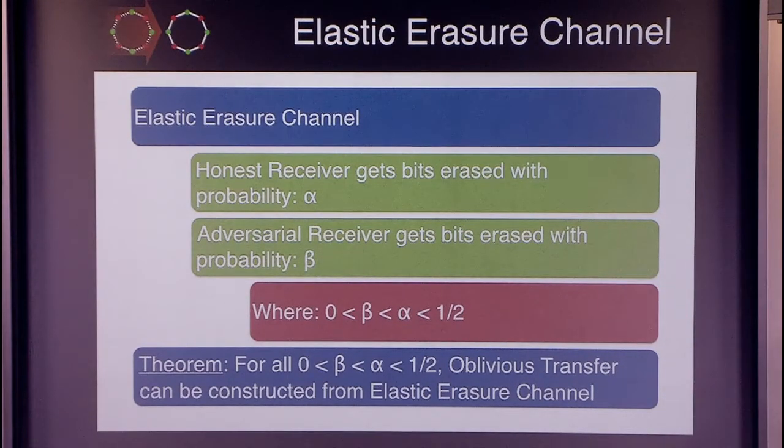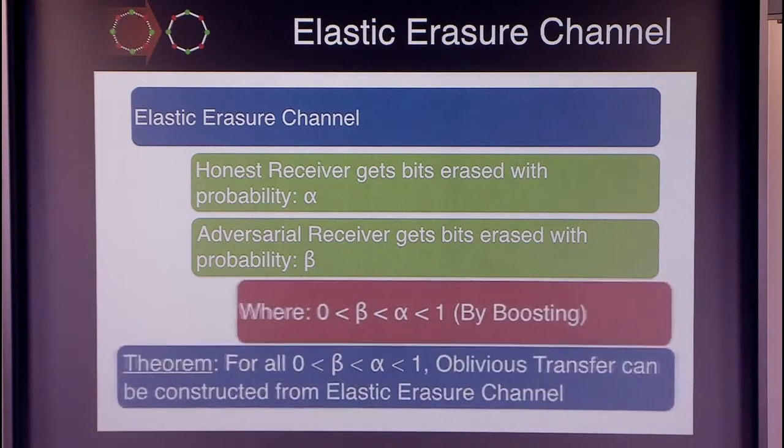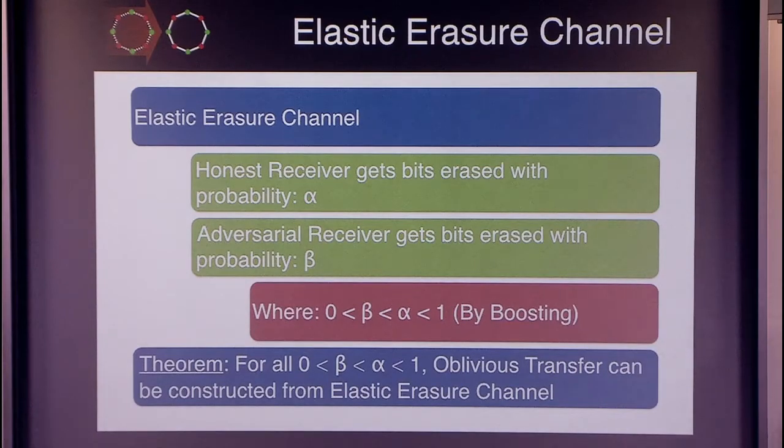Now, in fact, we can increase this number from half to 1 using techniques from error correcting codes. I'm not going to go into the details of that. The summary of this slide is that for any non-trivial choices of alpha and beta, we can construct secure multiparty computation over such elastic variants of binary erasure channel. Yes, it can be upgraded to UC secure protocols.